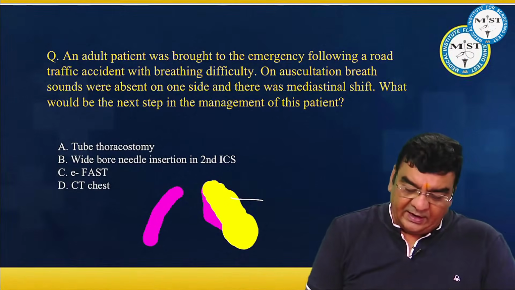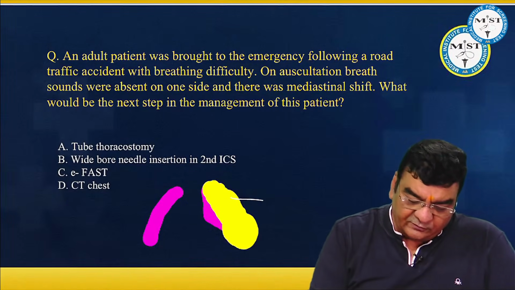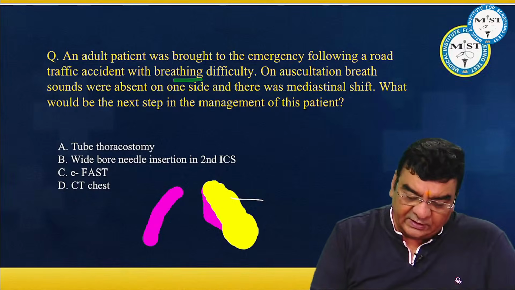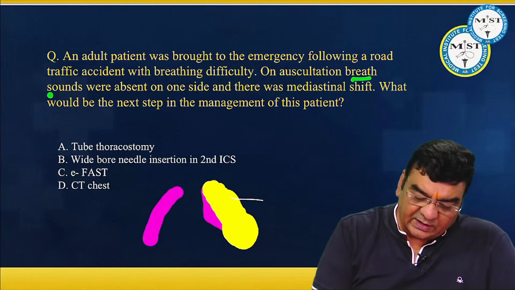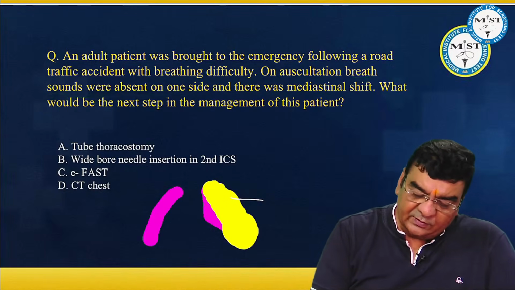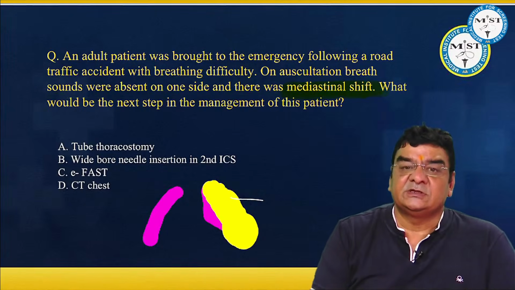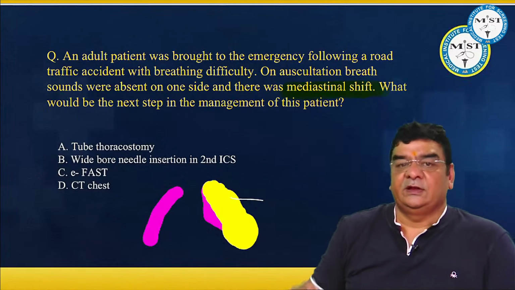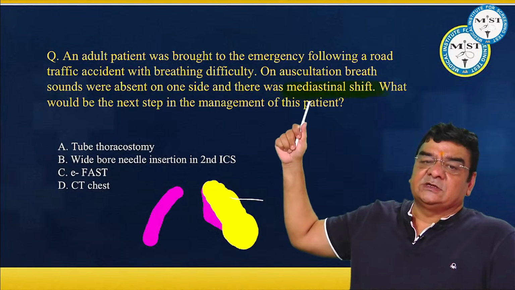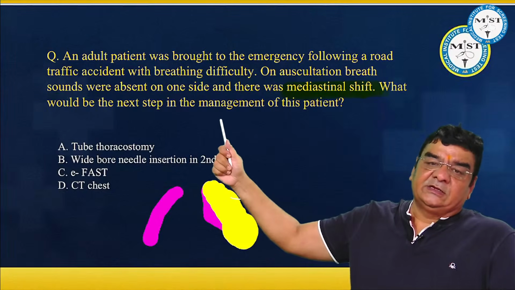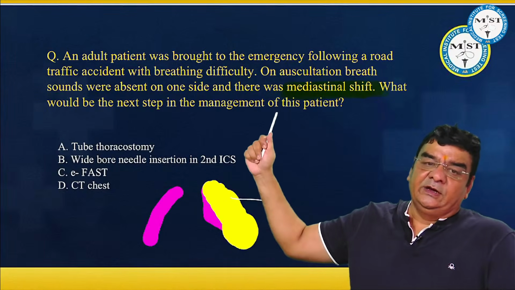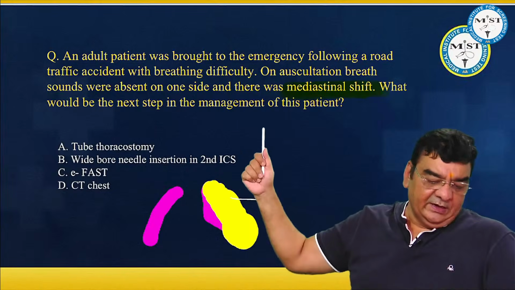Now let's see. An adult patient was brought to the emergency following road traffic accident with breathing difficulty. On auscultation, breath sounds were absent on one side and there was mediastinal shift. सिर्फ इस शब्द से गेम पलट जाएगी. The game will change because of this mediastinal shift. What would be the next step? Tube or needle? Answer will be needle.